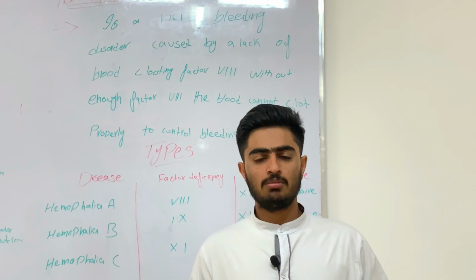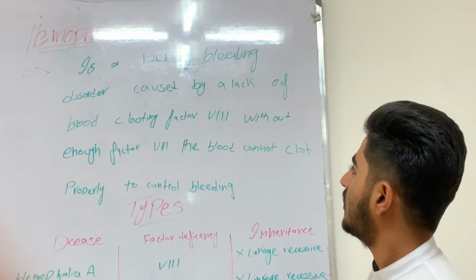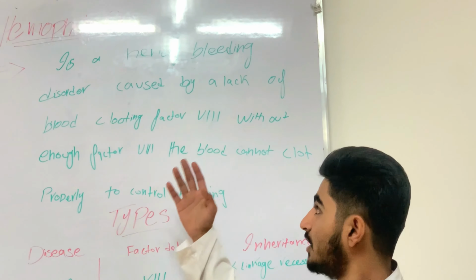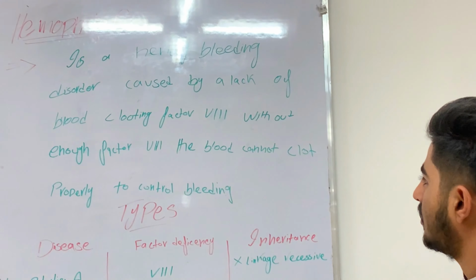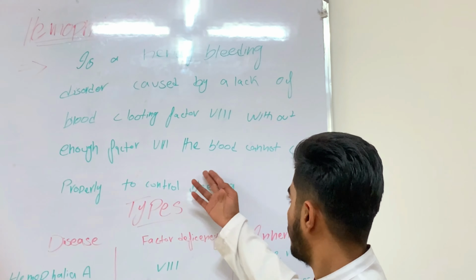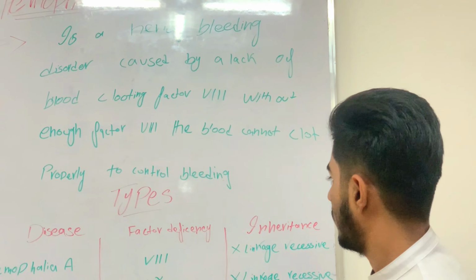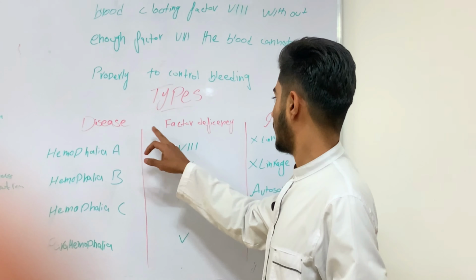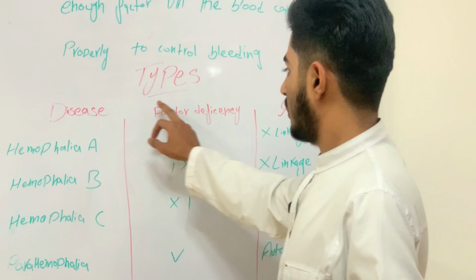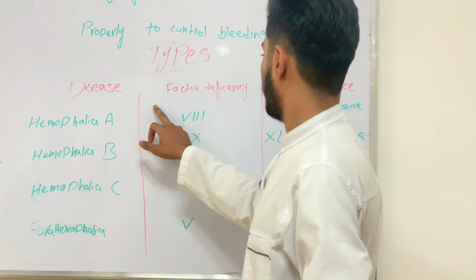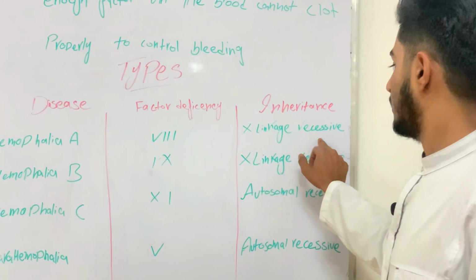Today I'm going to learn about hemophilia A and then further its types. Let's start. Hemophilia A is a hereditary bleeding disorder caused by a lack of blood clotting factor 8. Without enough factor 8, the blood cannot clot properly to control bleeding. Then for its types, there are three things: first the disease, second the factor deficiency, and then inheritance. In hemophilia A, the factor deficiency is factor 8, and inheritance is X-linked recessive.